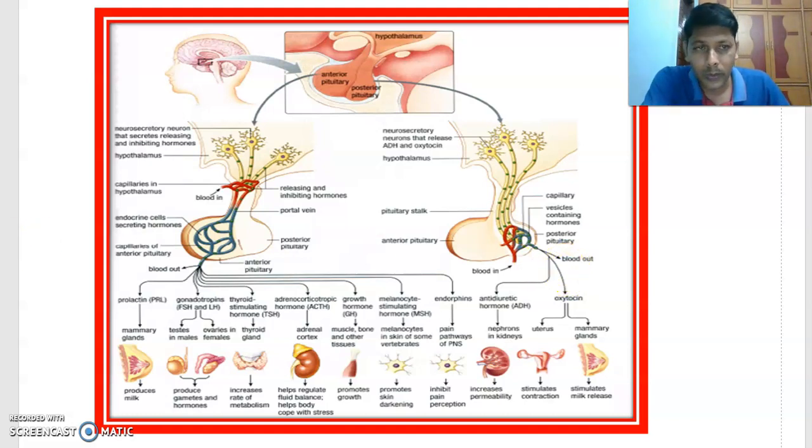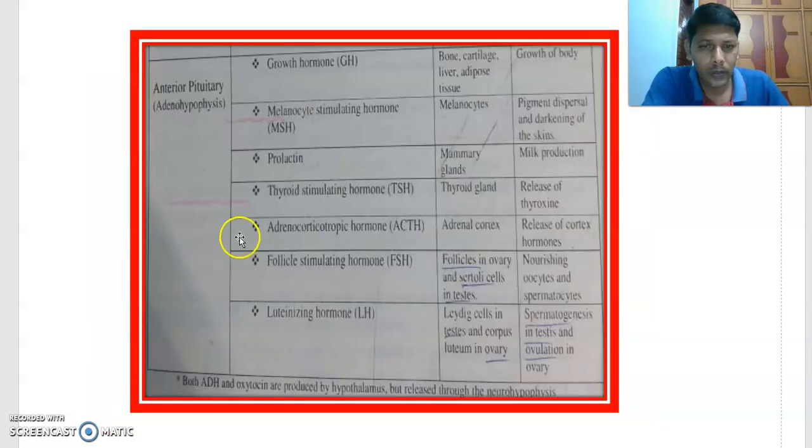This is very important; earlier it was given in the NEET papers. Both ADH and oxytocin are produced by the hypothalamus but released through the neurohypophysis, that means the posterior pituitary.